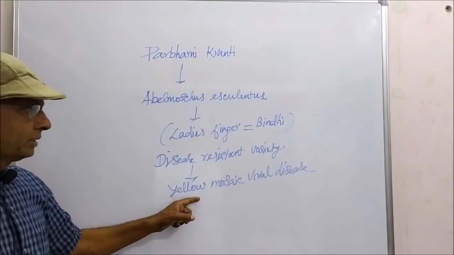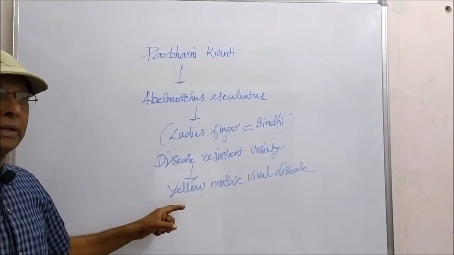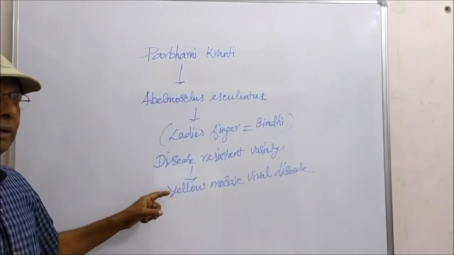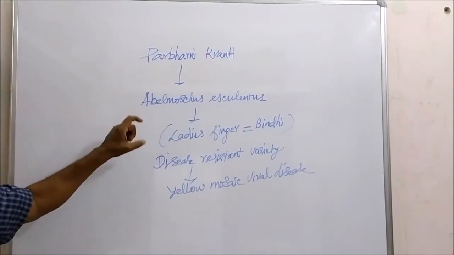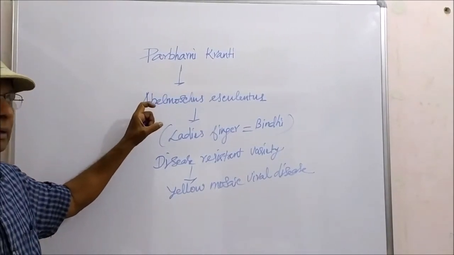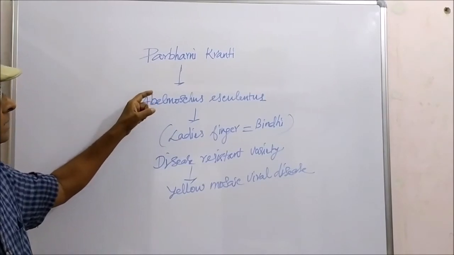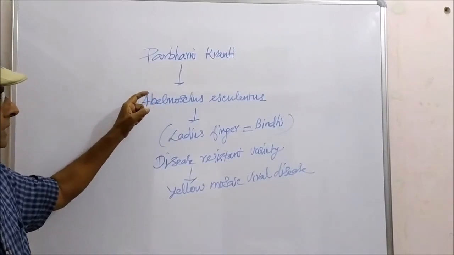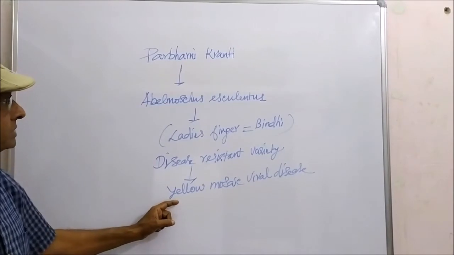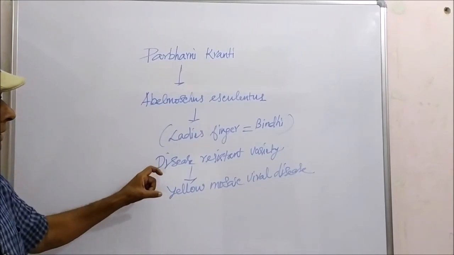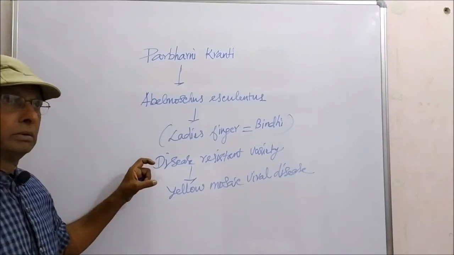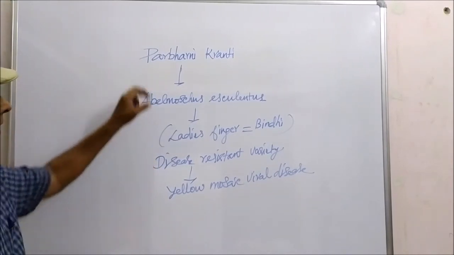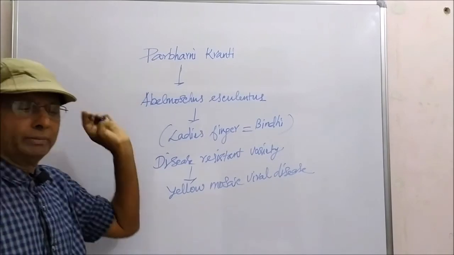The yellow mosaic viral disease is a common viral disease appearing in Abelmoschus esculentus normally. If you develop a high-yielding variety like this, that will resist the yellow mosaic viral disease. That new disease-resistant variety is Parbhani Kranti.